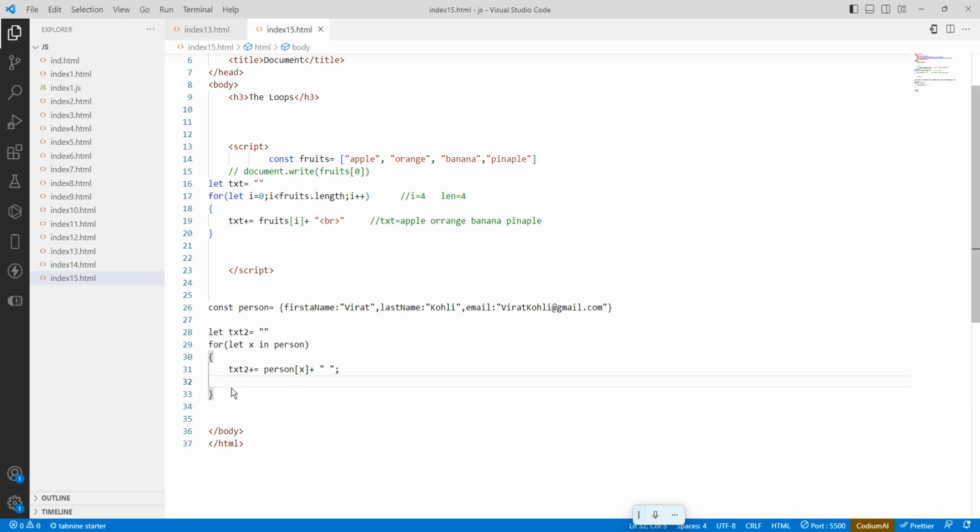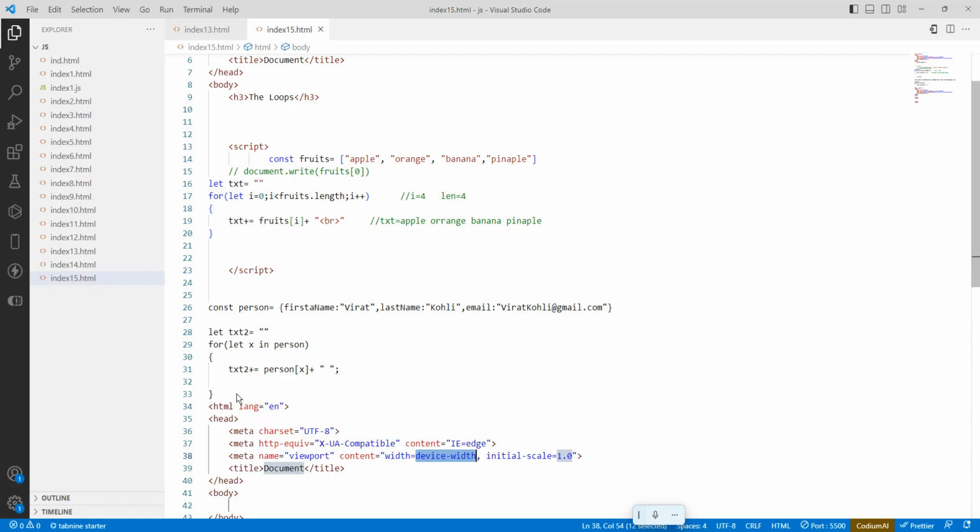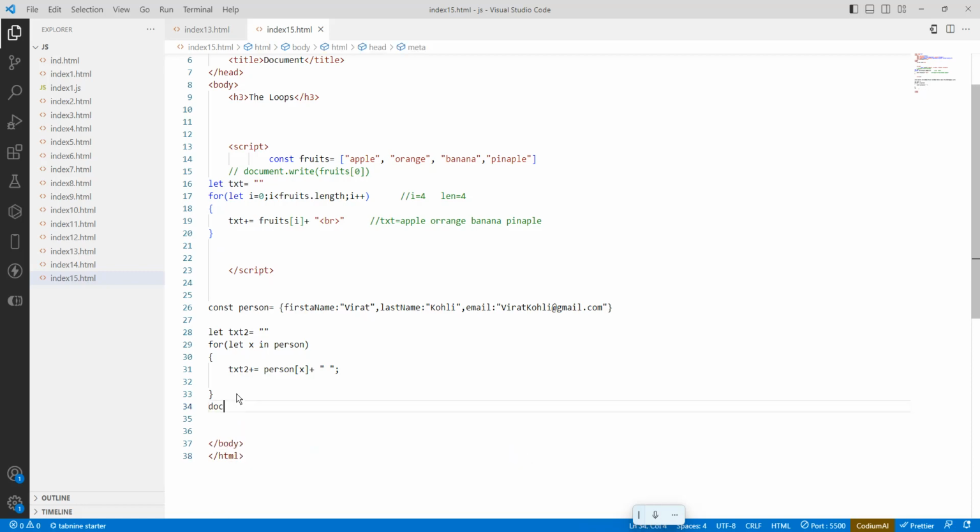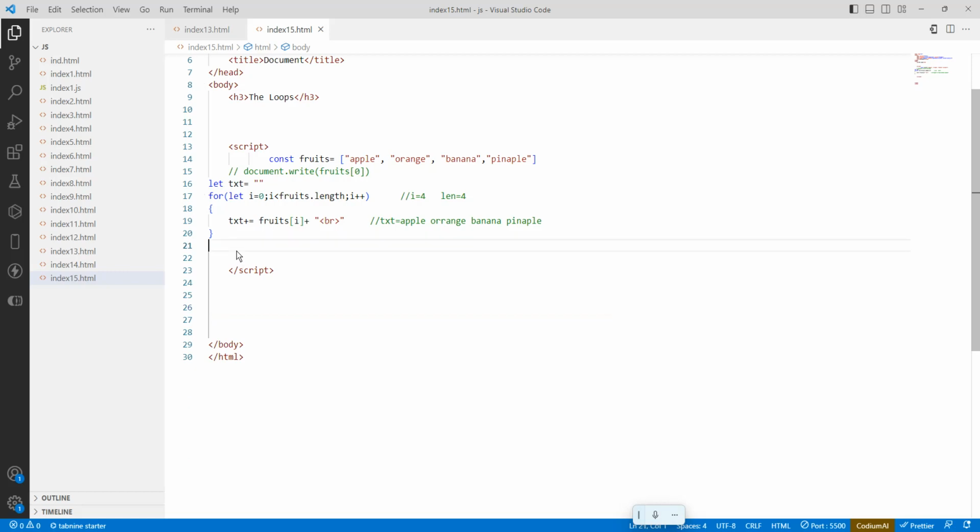Then we are going to use document.write. We made a little mistake. Control X, we need to add this inside the script type. Okay.